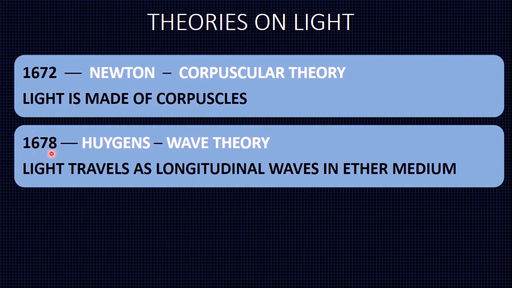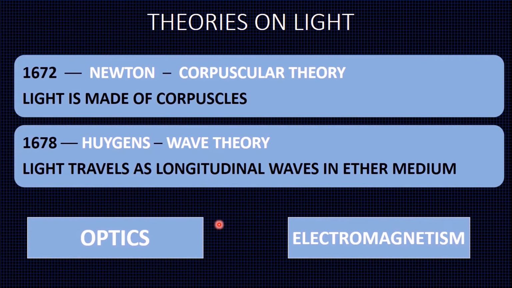Later, in 1678, Huygens came up with a wave theory. According to Huygens, light travels as longitudinal waves in ether medium. Huygens assumed that the entire universe was filled with a medium called ether. But ether does not exist in space, and also the wave theory could not explain many phenomena in physics. So Huygens' wave theory was also a failure.